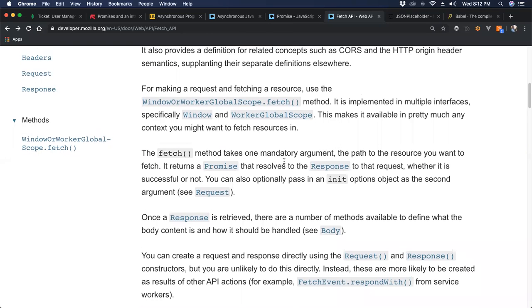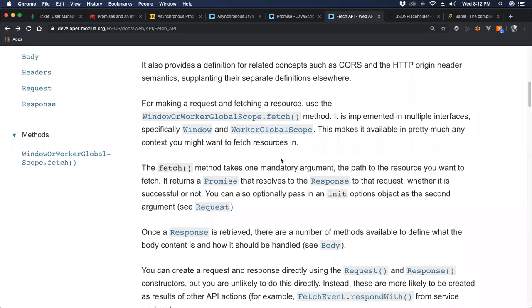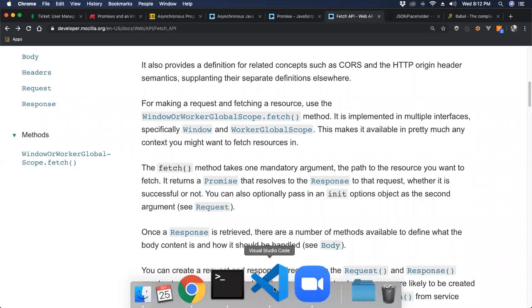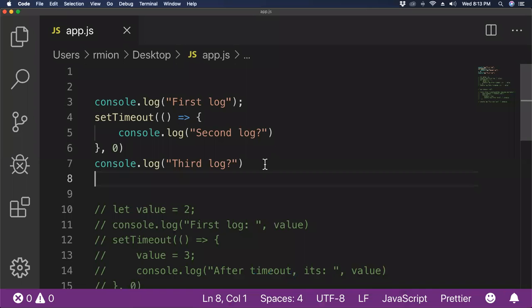Okay, so in a little bit, I'll show you an actual fetch call of using the function and getting stuff back from it. But again, all we're doing down here is, in your JavaScript, how do you write code in an asynchronous way, and what happens when you write it that way inside of your code. So let's do a little example here. Hopefully this is big enough for you guys to see. It's huge on my screen.